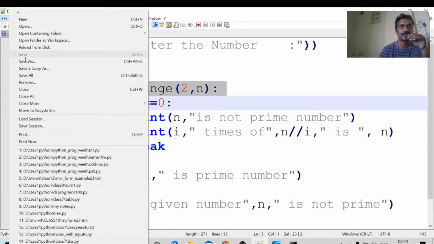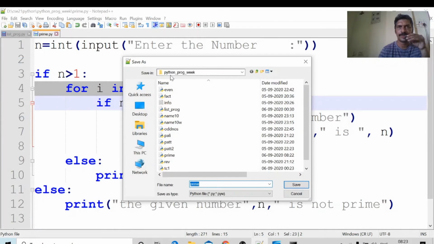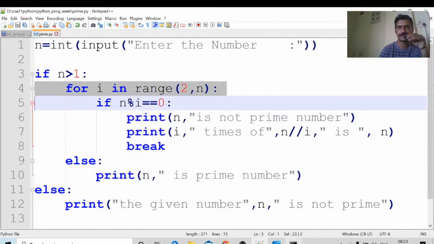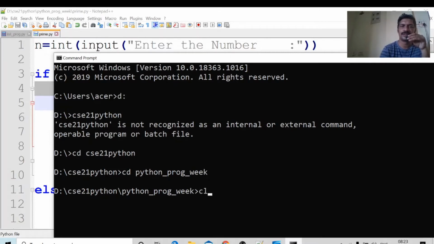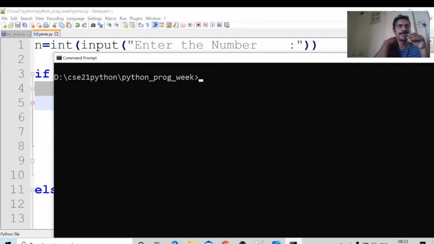File, save as, python prog week. cd csc21 python, cd python prog week. In this folder, that file is there. What is the name of the file? prime.py. I am running this file.